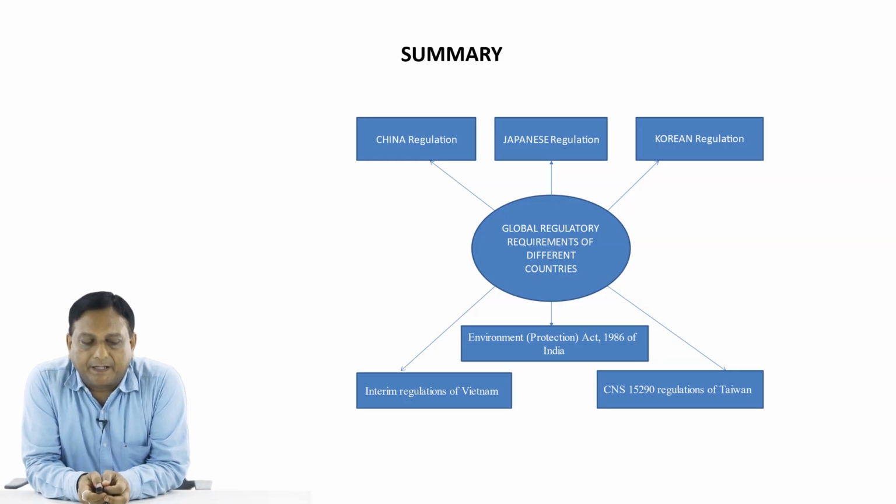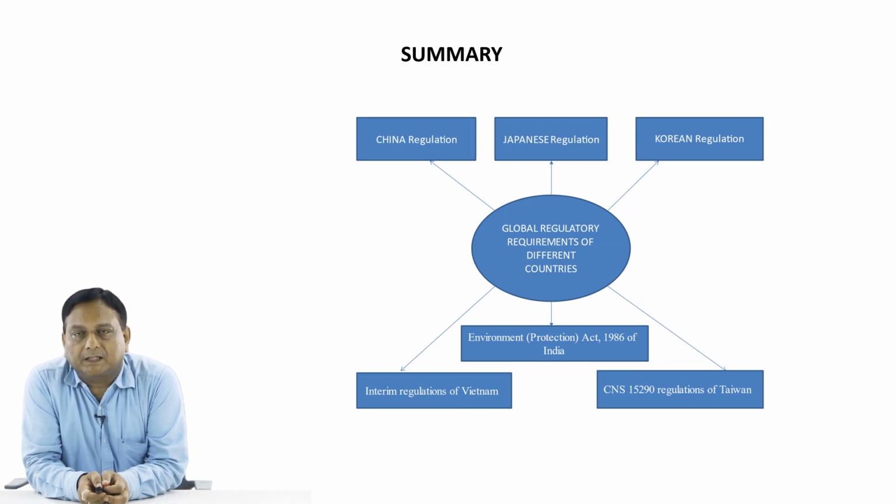The basic purpose of all these globally accepted regulatory requirements is, first of all, consumer safety, consumer health, and finally the environment. To protect all these things, global regulations exist in different countries, starting from the US, Europe and others.